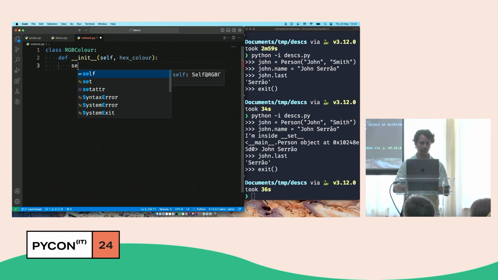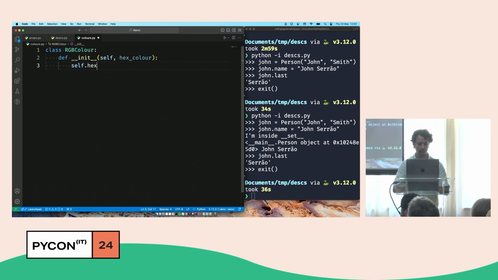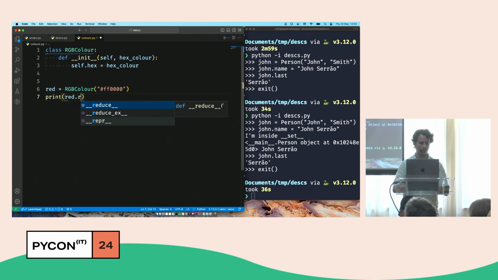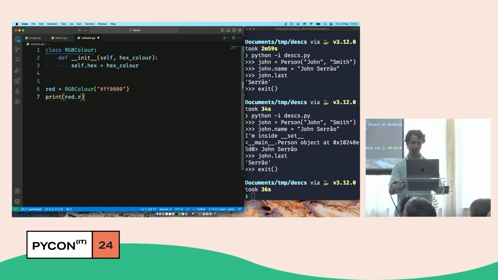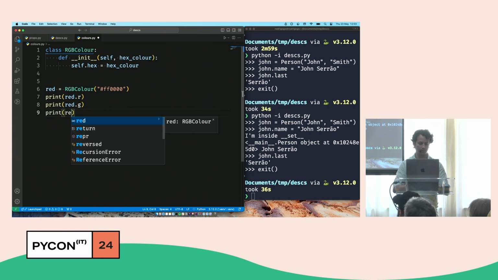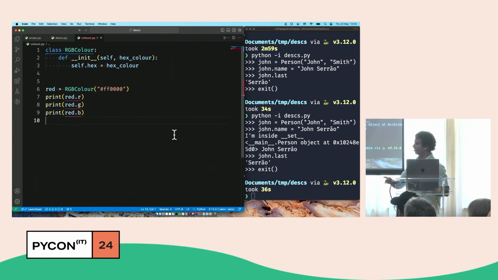And now what I actually want is to save, obviously, the hexadecimal representation. But I want to be able to say something like, let's create my red color. And red in hexadecimal is something like RGB, so that's going to be this. This is a very bright shade of red. And I want to be able to do something like print red.r. So I want to be able to get the R component, the green component, and the blue component. I want this code to run, I just need to fill in the gaps.